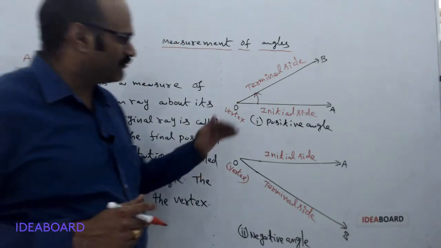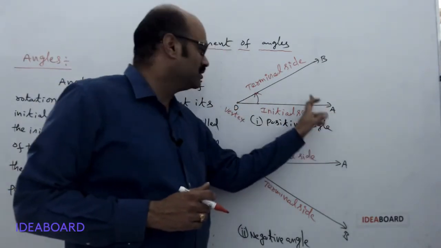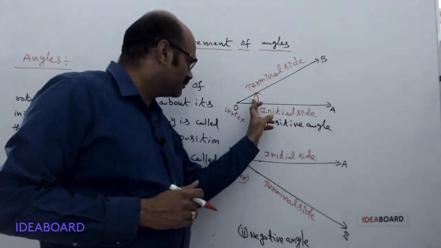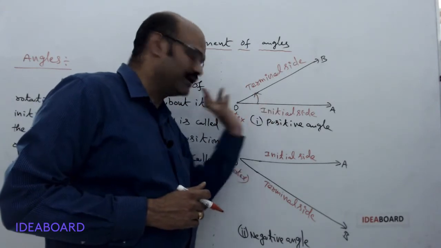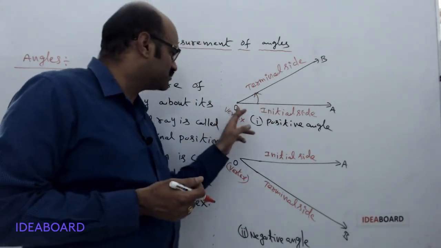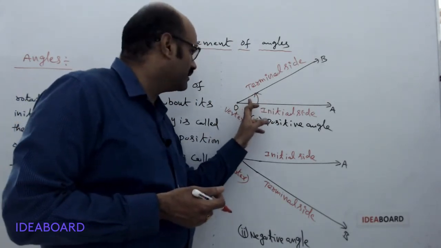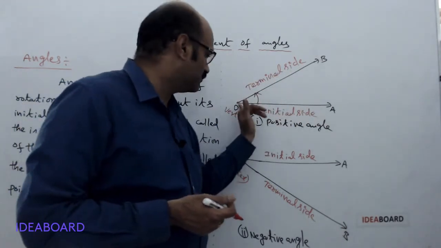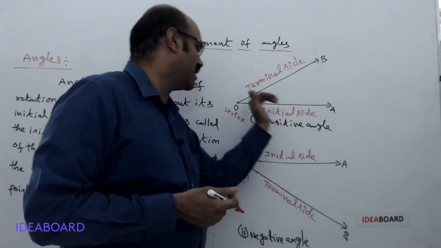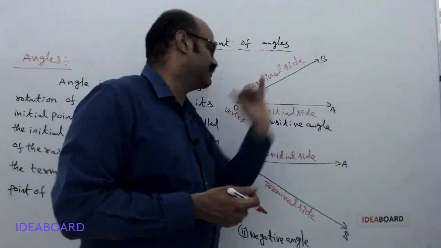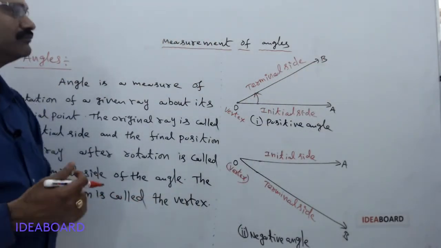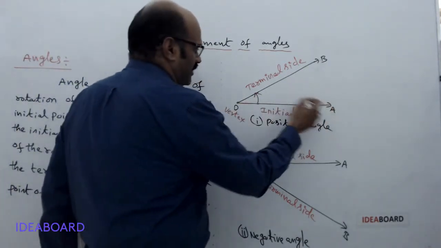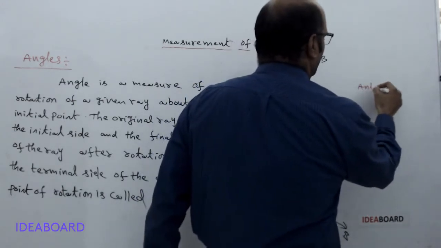So whenever a ray OA rotates from this place to this place, then we say that this is said to be an angle. Now here this point is said to be the vertex and this is the revolving line. Here OA is said to be the initial side and OB is called the terminal side. Now here the ray OA rotates in the anti-clockwise direction.